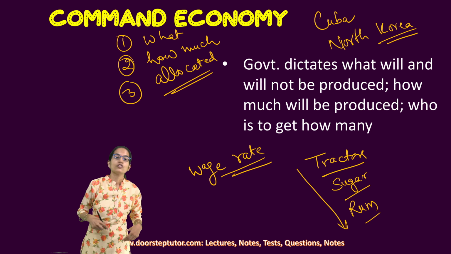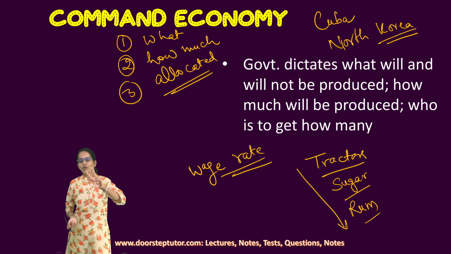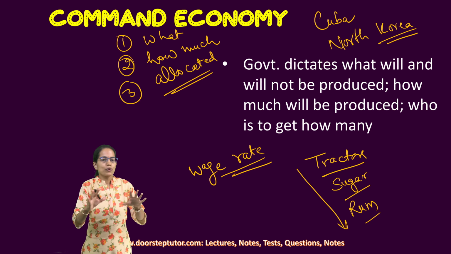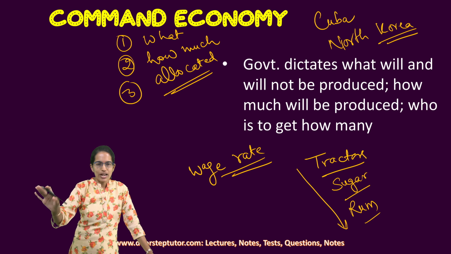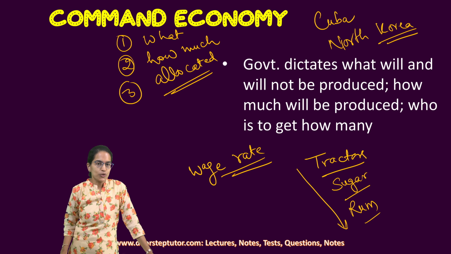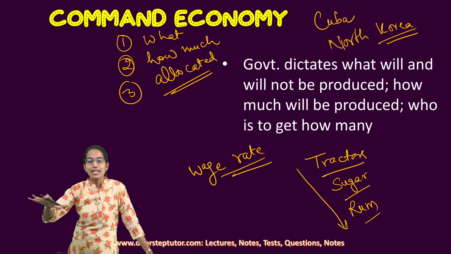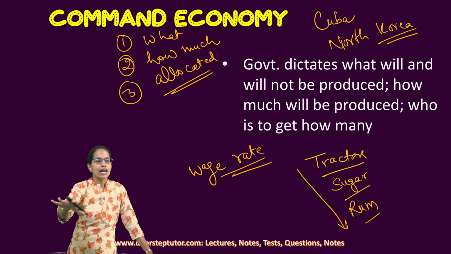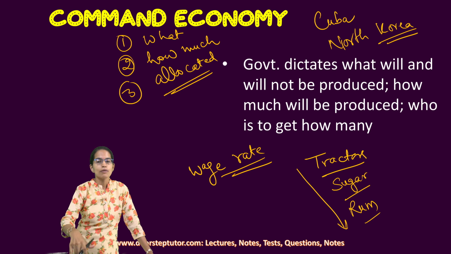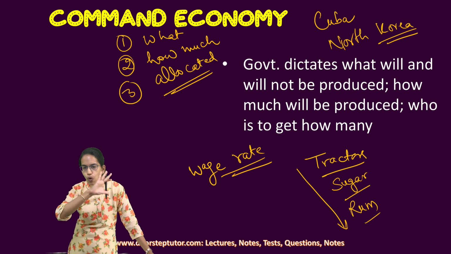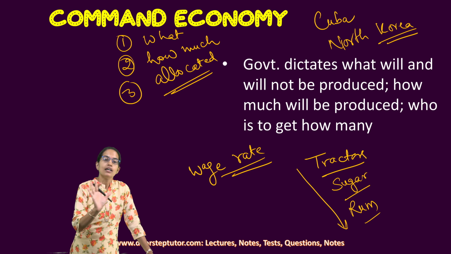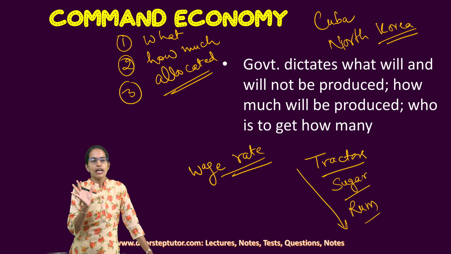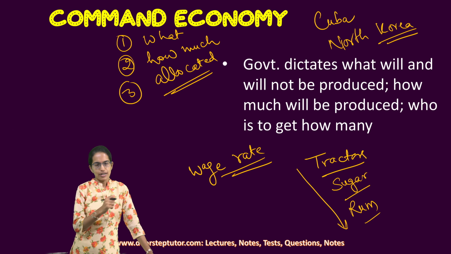Now, government relies on two important things. One is the computers and supercomputers, which would decide the proper allocation, who is to get how much. The other is the bureaucracy, which would at the ground level ensure that the things being planned are actually administered. All of this burden would be taken care of by the government itself, and therefore we call this a command economy.